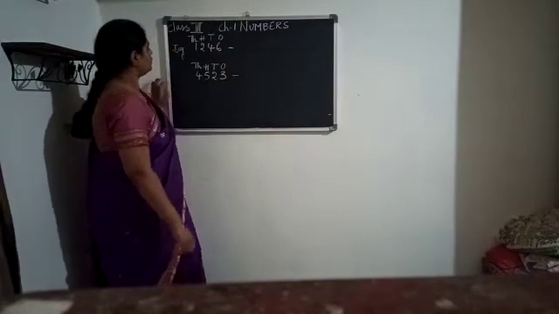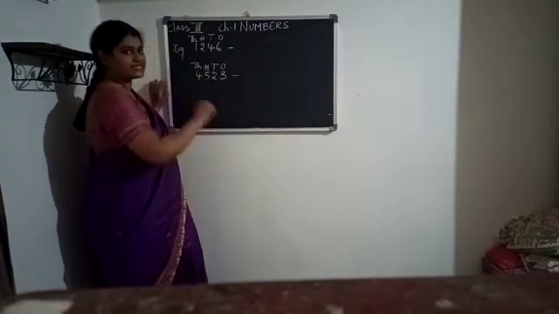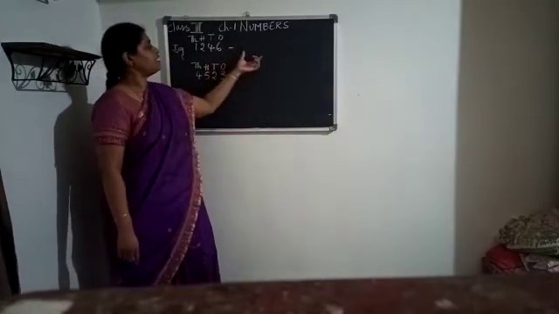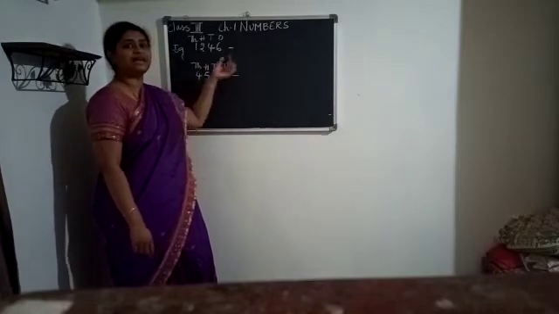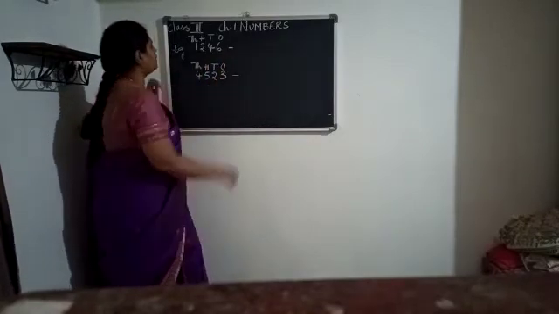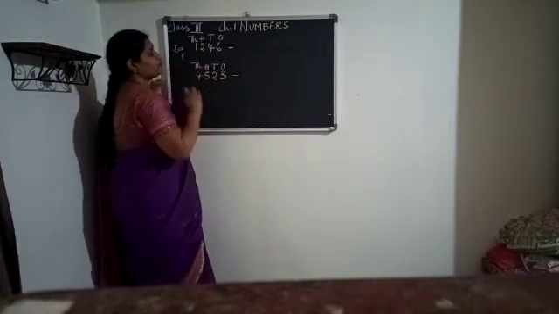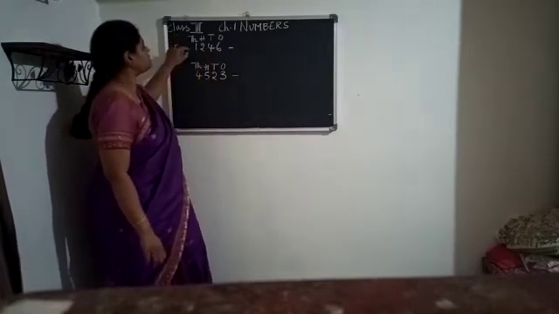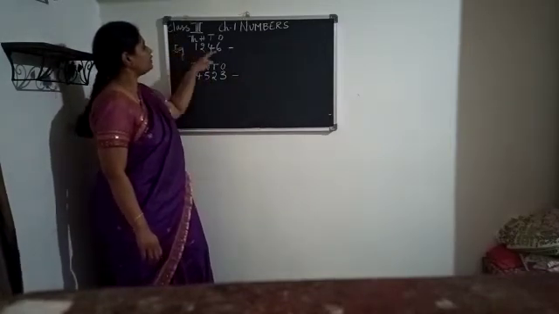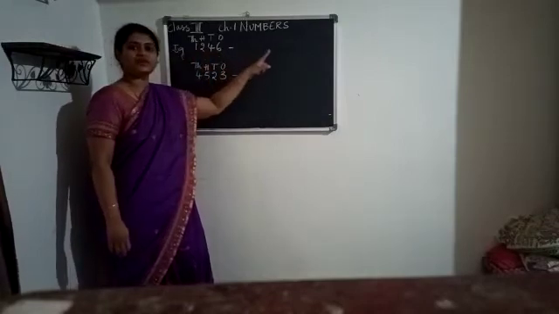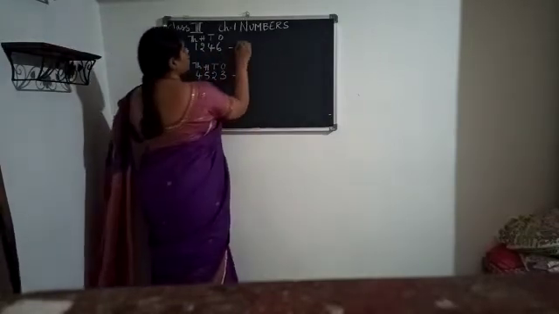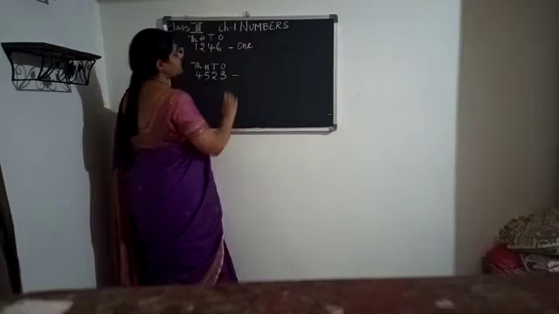Now, how do we write it? Let us see how we write the number name for this number. So, you read it like this, isn't it? 1,246. So, we are going to write it in the same way. First, you have to write the highest place.